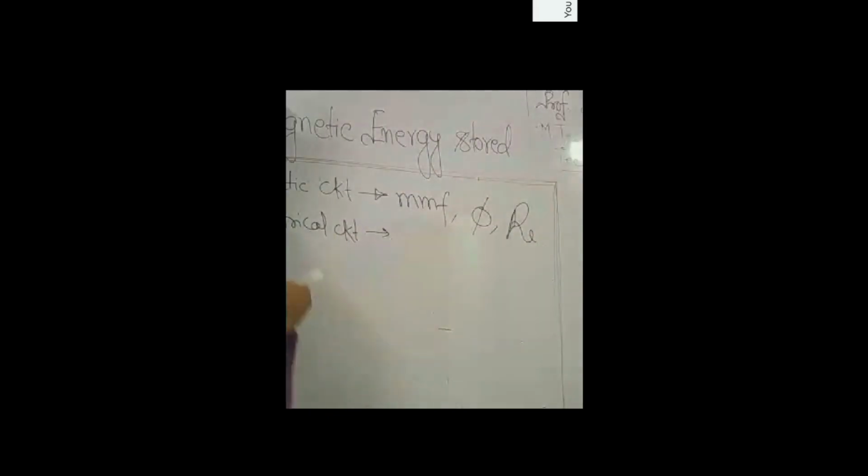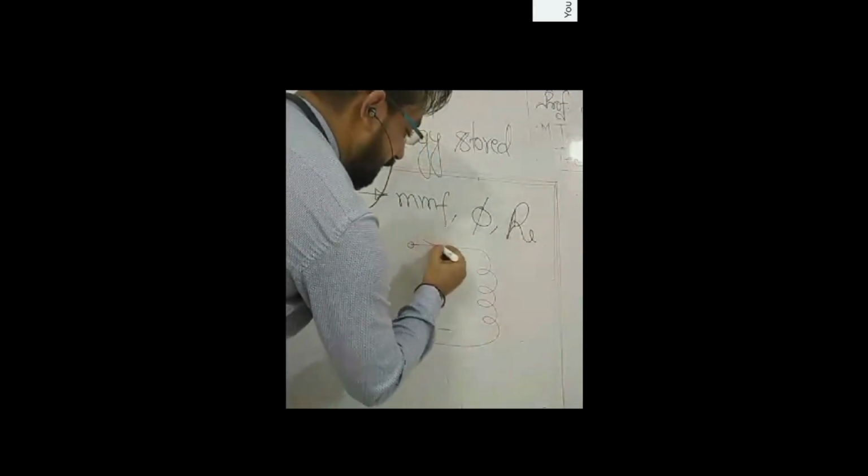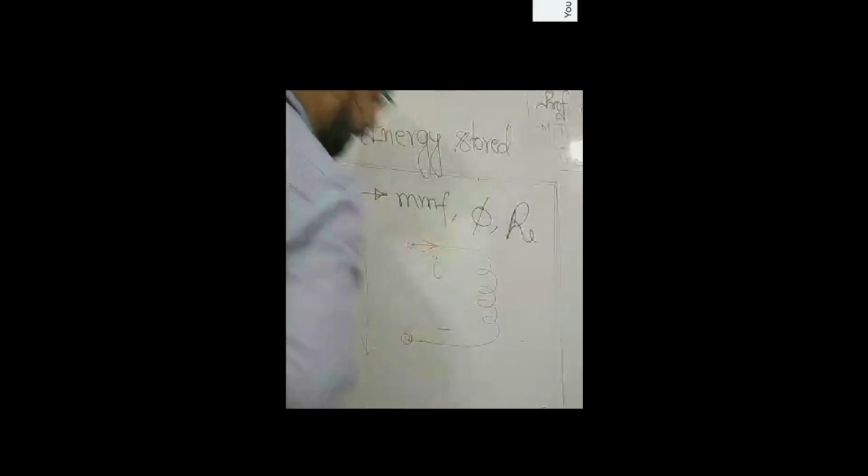Now magnetic circuit or magnetic property or magnetism will be exhibited only by a coil in which a current is flowing. Okay? A coil in which a current is flowing.